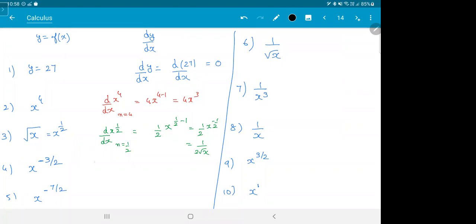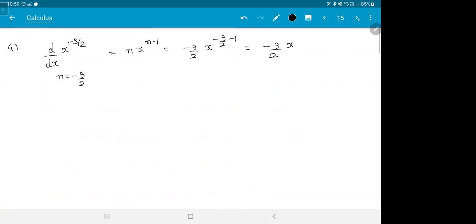Same thing with this also. d by dx of x power minus 3 by 2. n is minus 3 by 2. So minus 3 by 2, x to the power of minus 3 by 2 minus 1. Maybe I should do it on the next page.